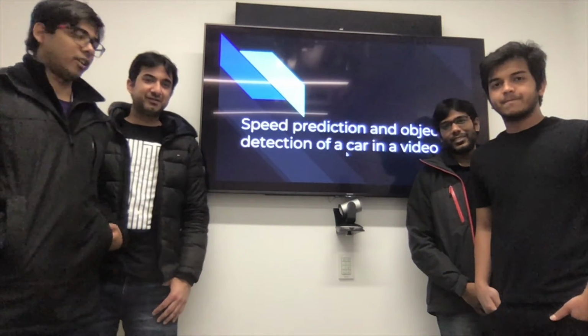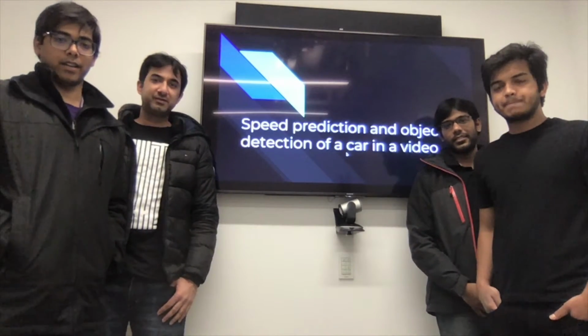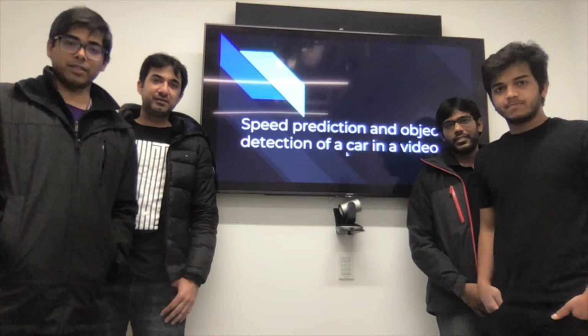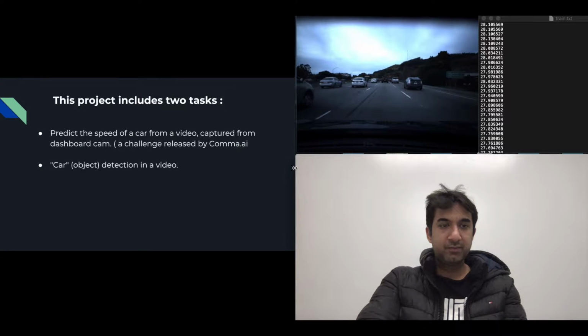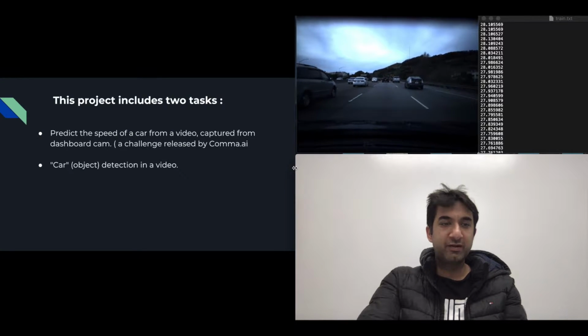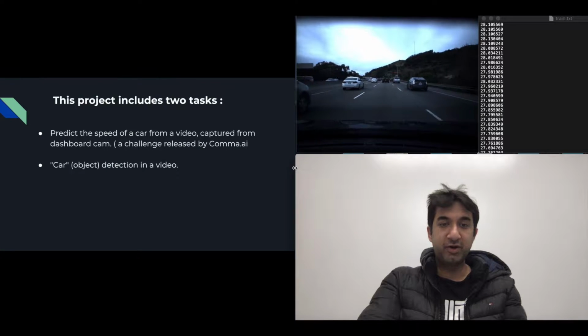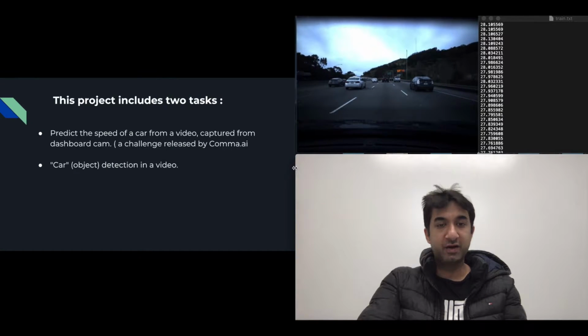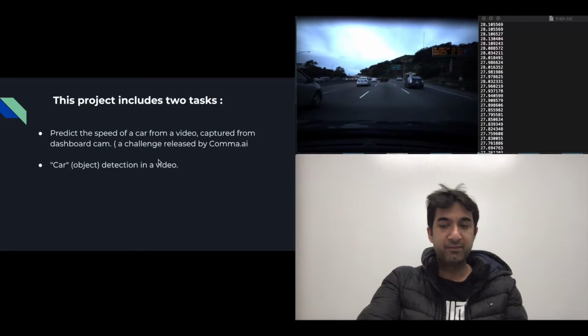So this is our project, which is speed prediction and object detection of a car in a video. Although we will be explaining different parts of it, we have almost equally contributed to the entire project. This project includes two tasks. One is to predict the speed of a car from a video captured from a dashboard camera. It was a challenge released by Comma.ai, which is an autonomous car organization. Second is object detection in a video.